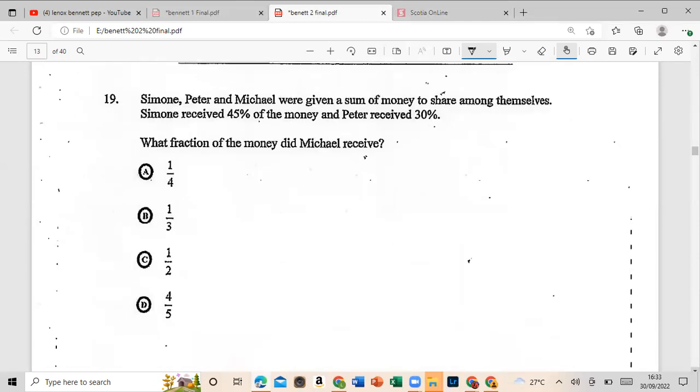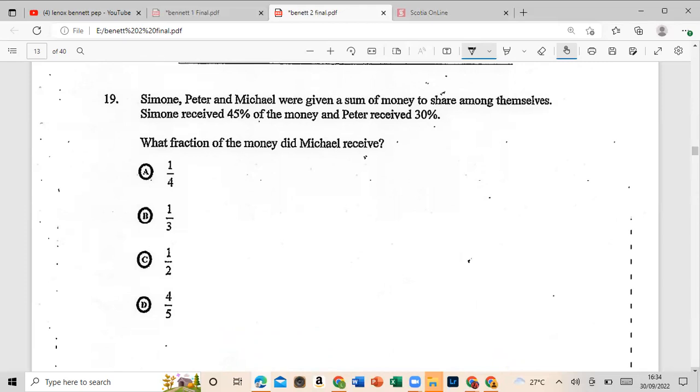All right, let's move on to 19. Simone, Peter, and Michael were given a sum of money to share among themselves. Simone received 45% of the money and Peter received 30%. What fraction of the money did Michael receive?